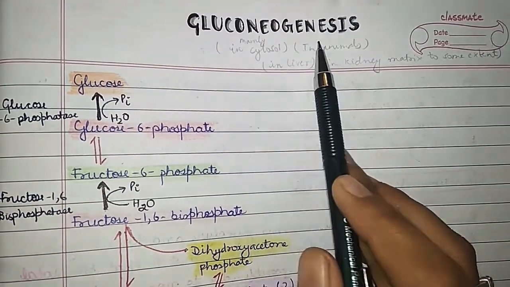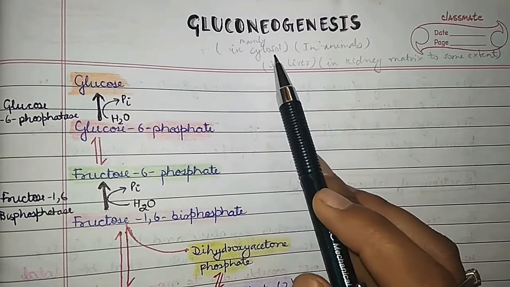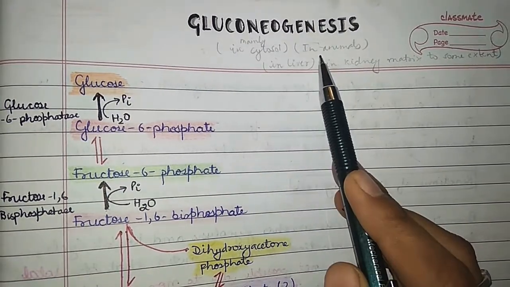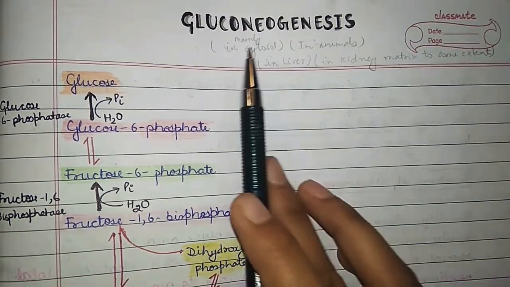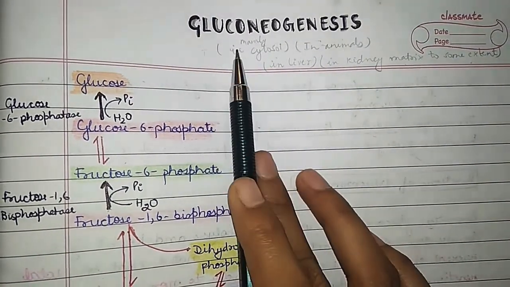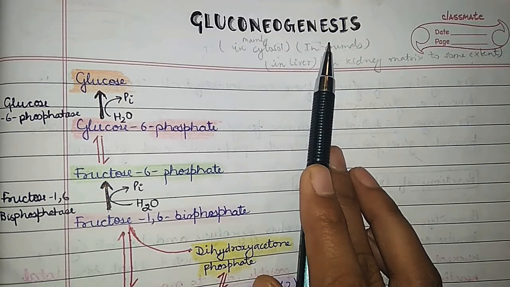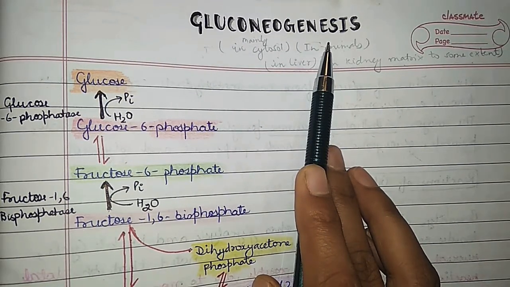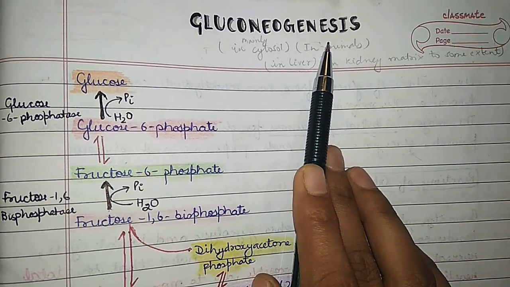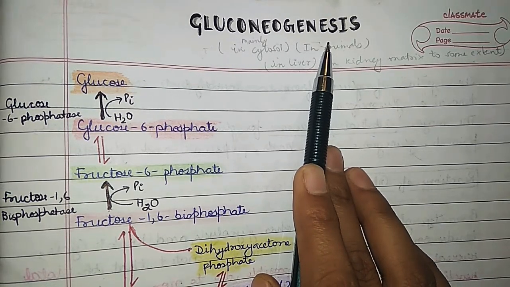ग्लूकोनियोजेनेसिस। This reaction is taking place in the cytosol in animal cells, and also in the liver and, to some extent, in the kidney matrix. What is gluconeogenesis? Gluconeogenesis is the synthesis of glucose from non-carbohydrate compounds. The substrate can be pyruvate, lactate or glycerol or some amino acids as well. So let's start the steps.